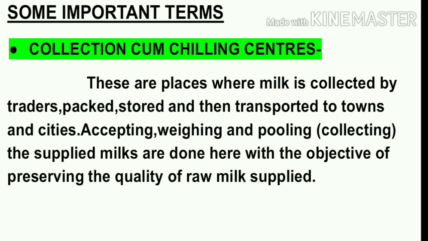At first, the people who are doing this activity of dairy farming sell the milk to the traders. Then the traders bring the milk to the collection cum chilling centers. In those centers, the milk is collected, weighed, and stored at a very cool temperature between 3 to 4 degrees Celsius, and then it is transported to the retail outlets, for example Purobi, Amul, Mother Dairy, etc. Okay, so the main purpose of these collection cum chilling centers is to preserve the quality of the milk so that it doesn't get spoiled.